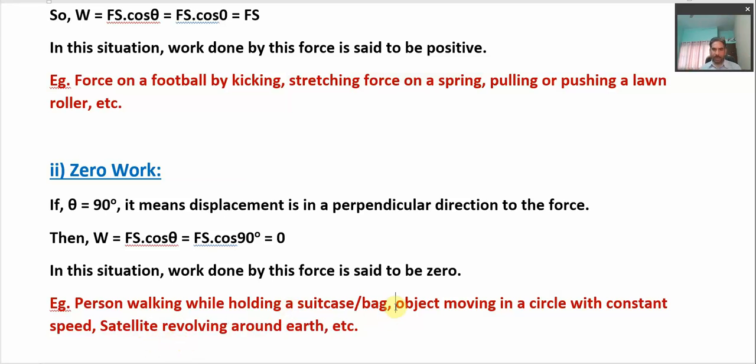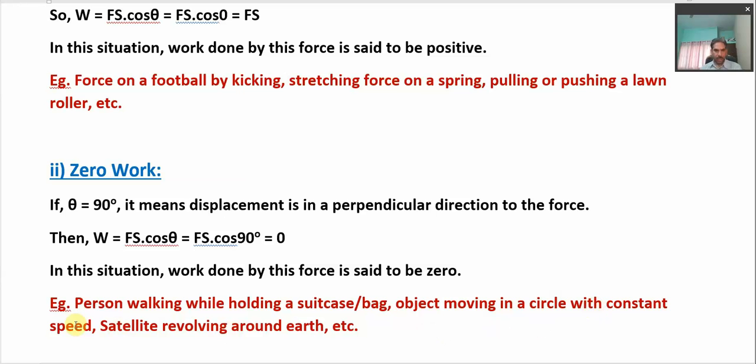Another example we can think about is an object moving in a circle with a constant speed. Suppose that some object is moving in a circular motion with a constant speed. In that case, the work done by the centripetal force, which is the force towards the center of that circular path, on the object is 0, because the force is acting radially inward to the center and the displacement is along the tangent to the circular path, so the direction between force and displacement is always perpendicular. Hence we can say that the centripetal force is doing 0 work on the object.